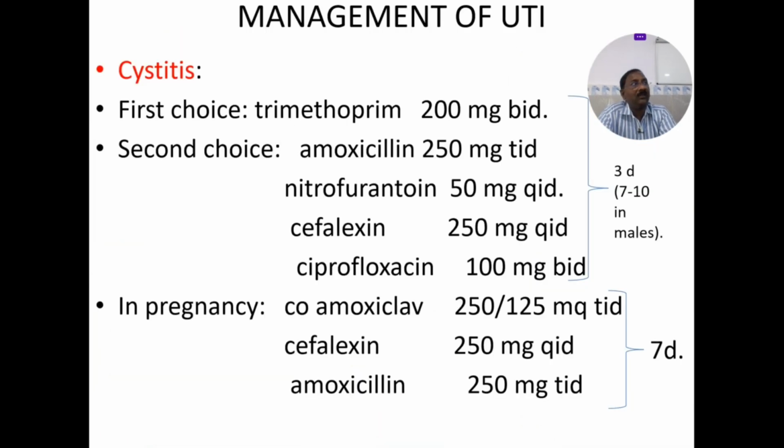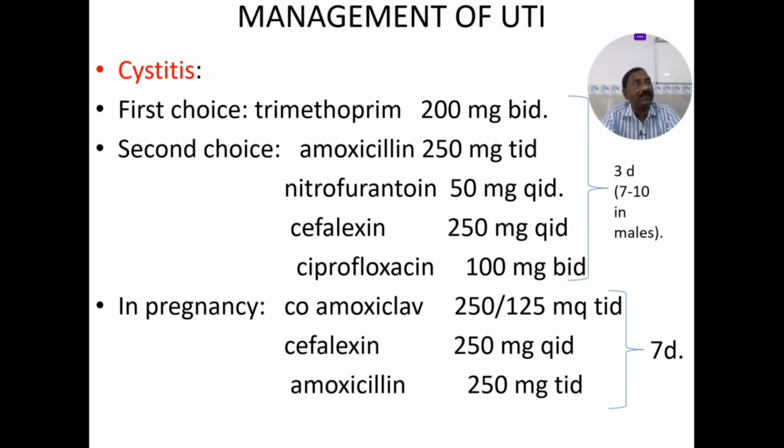So how to manage urinary tract infections? Cystitis may be uncomplicated or complicated. In uncomplicated cystitis, you can use nitrofurantoin, 100 milligrams BD for 5 days, or you can use fosfomycin.